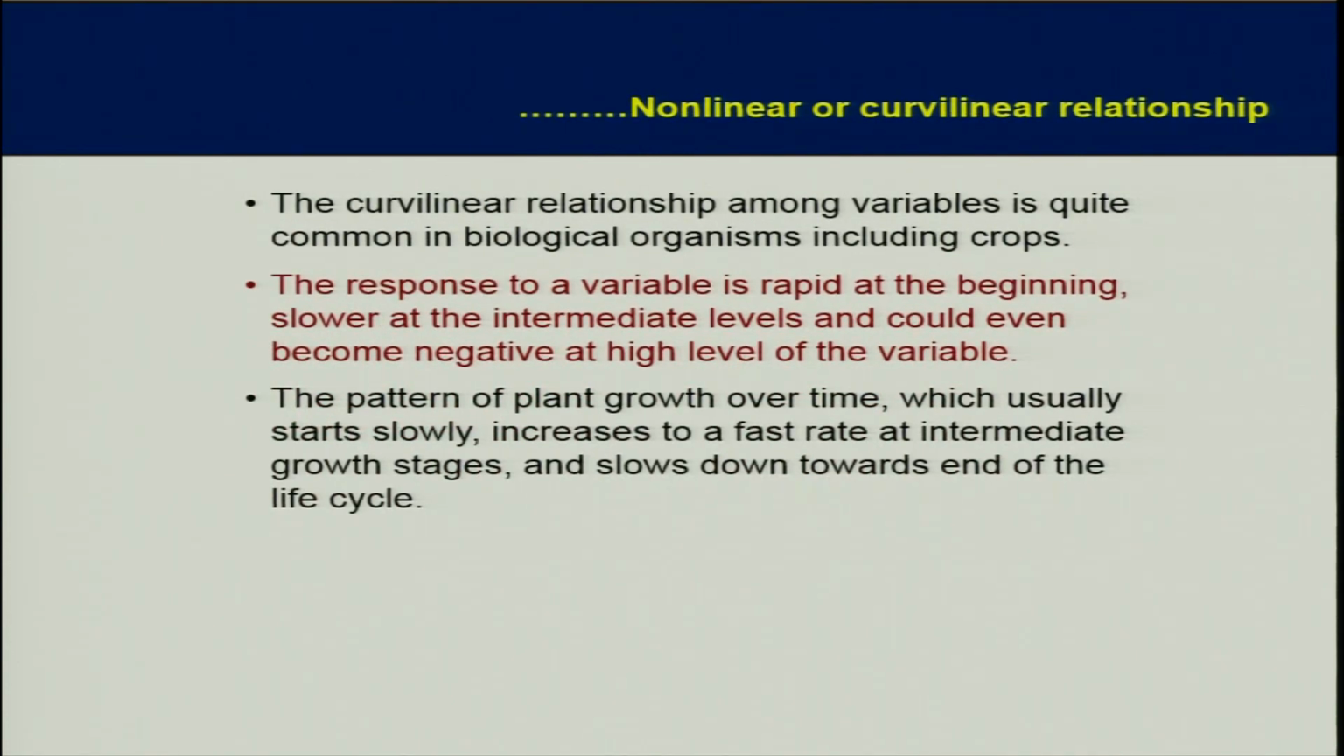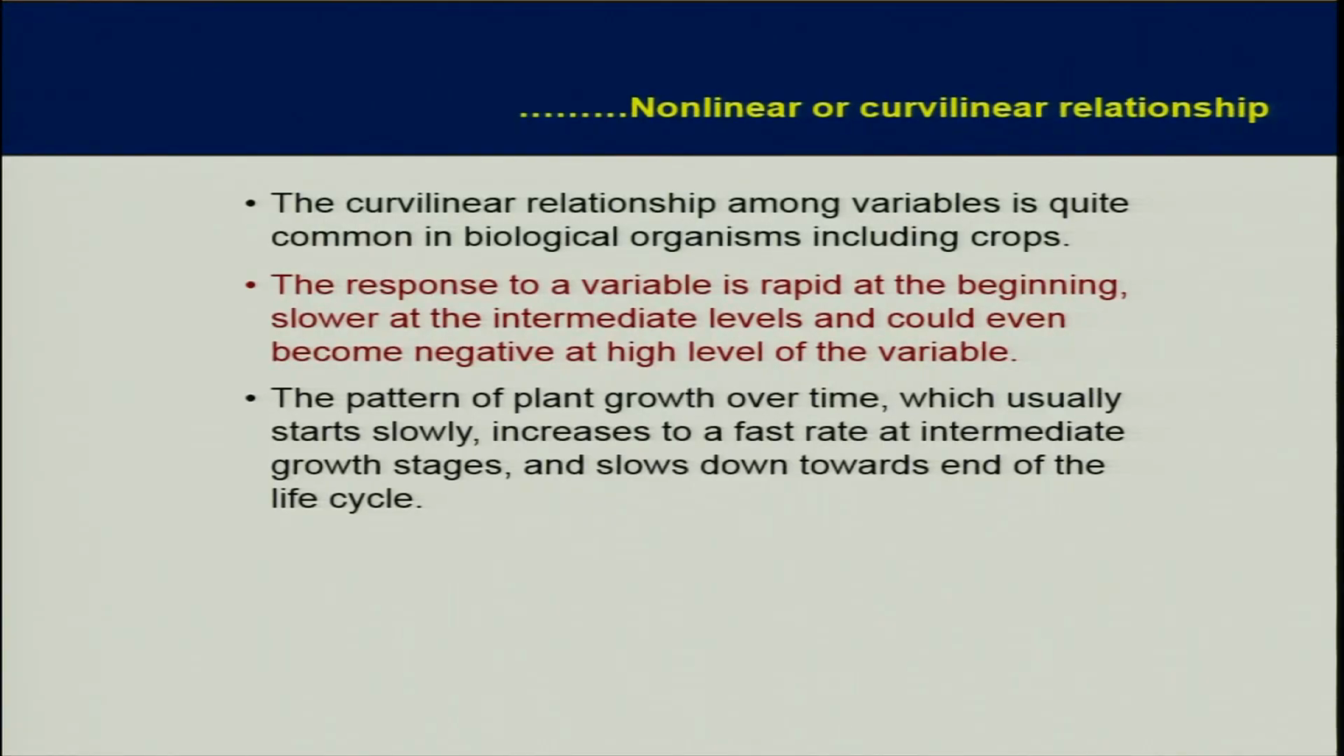The curvilinear relationship among variables is quite common in biological organisms, including crops. The response to a variable is rapid at the beginning, slower at the intermediate level, and could even become negative at higher levels of the variable. So it just follows the law of diminishing returns, where in the beginning the increase is slow, then it increases at a very fast rate, and then the rate of increase slowly decreases. So the pattern of plant growth over time usually starts slowly, increases to a fast rate at intermediate growth stages and slows down towards the end of the life cycle. So this kind of relationship is there.